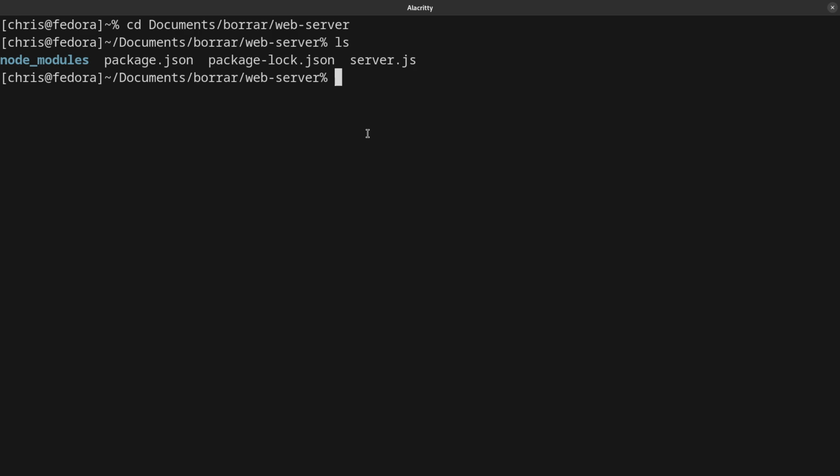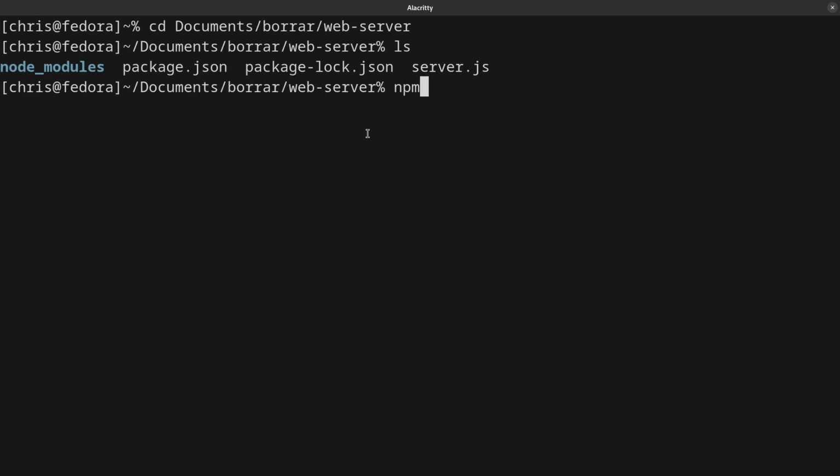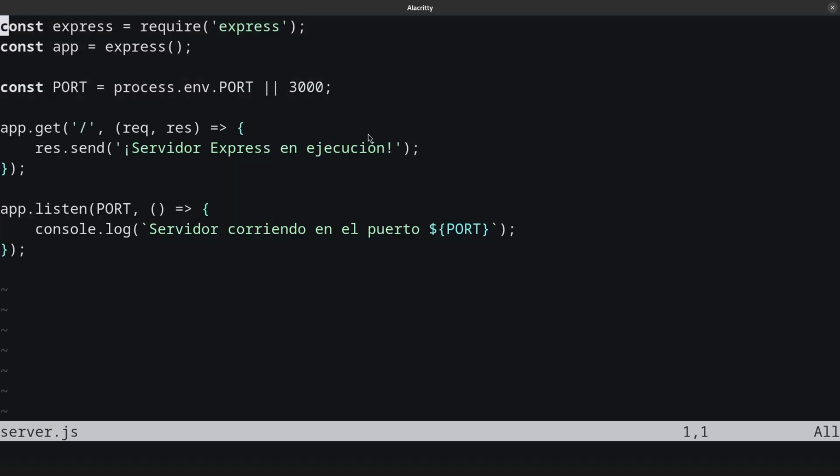Just to summarize the commands that I already used, I started my project with npm init -y just to create the package.json. After that, I created my server.js and gave it the source code. We are using CommonJS because I'm pretty lazy to move this to ES modules. We are using Express and the port.